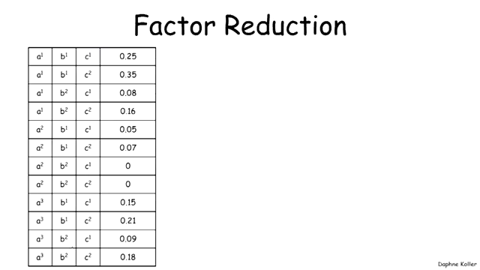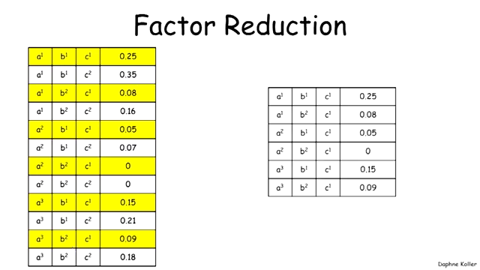Finally, factor reduction, again, very similar to the context of probability distributions. We want to reduce, for example, to the context C1. So we're going to only focus on the rows that have the value C equals C1. And that's going to give us a reduced factor, which only has C1. And once again, the scope of this factor is AB, because there's no longer any dependence on C. So that's basically the final operation.